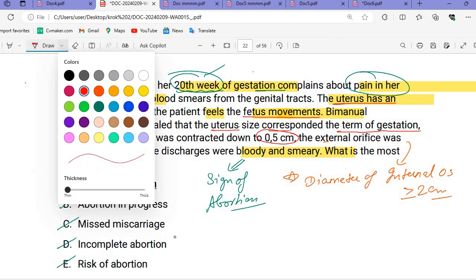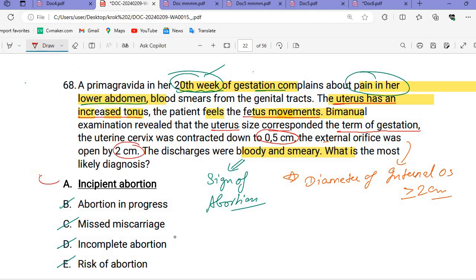So this is the impending abortion, that is why it is called incipient abortion. Hindi students, write incipient in Hindi here: abortion is about to happen. That is what incipient abortion means. Okay, that is impending abortion, meaning abortion is about to happen.